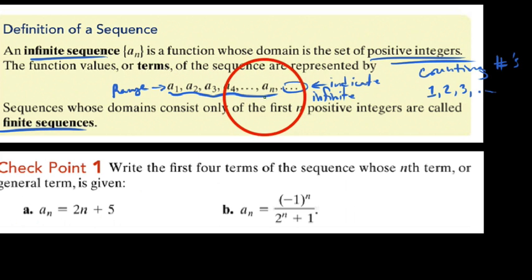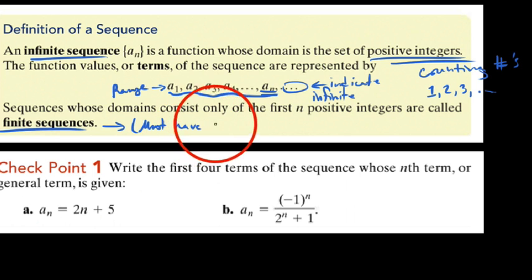That being said, if we only include the first n terms, if the domain only consists of the first n positive integers, then we have a finite sequence. And we say that a finite sequence must have a last term, and we're going to write the last term as a sub n.